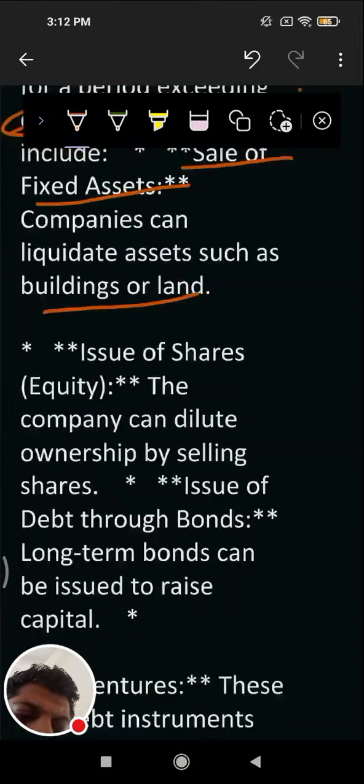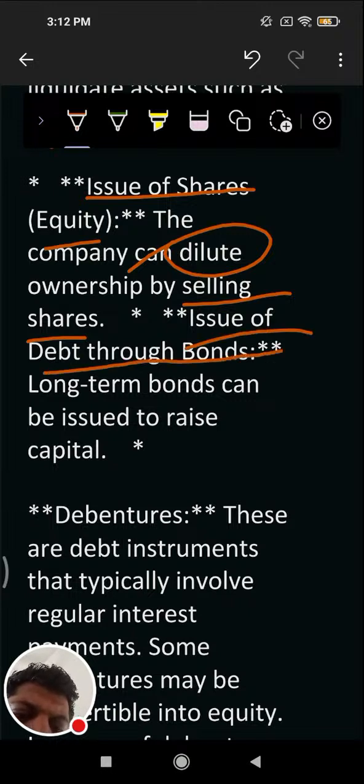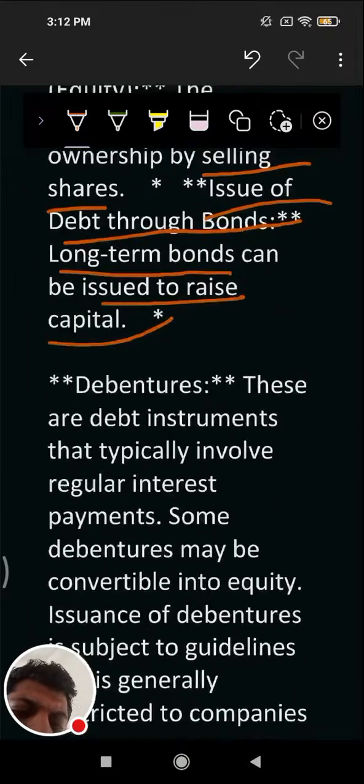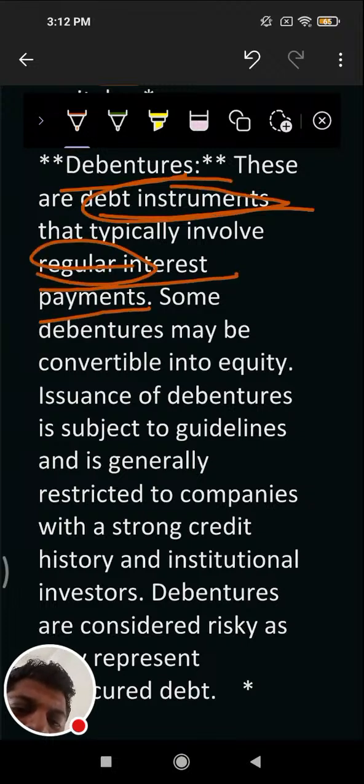Then comes the issue of equity shares. The company can dilute ownership by selling shares. Issue of debt through bonds. Long-term bonds can be issued to raise capital. Then comes, what is the debenture? Debentures are debt instruments that typically involve regular interest payments. Some debentures may be convertible into equity.